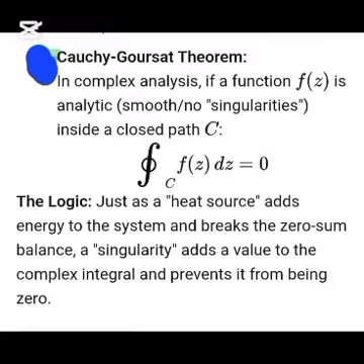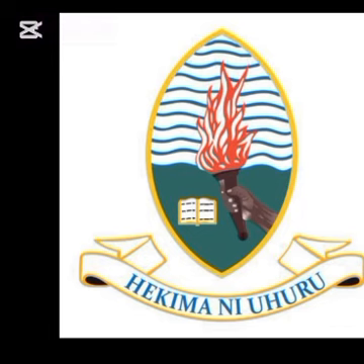In our project of the Cauchy-Goursat theorem in complex analysis, if a function f(z) is analytic, meaning smooth with no singularities inside a closed path, then the integral over the closed curve of f(z) dz equals 0. The logic: just as a heat source adds energy to the system and breaks the zero-sum balance, a singularity adds a value to the complex integral and prevents it from being 0.